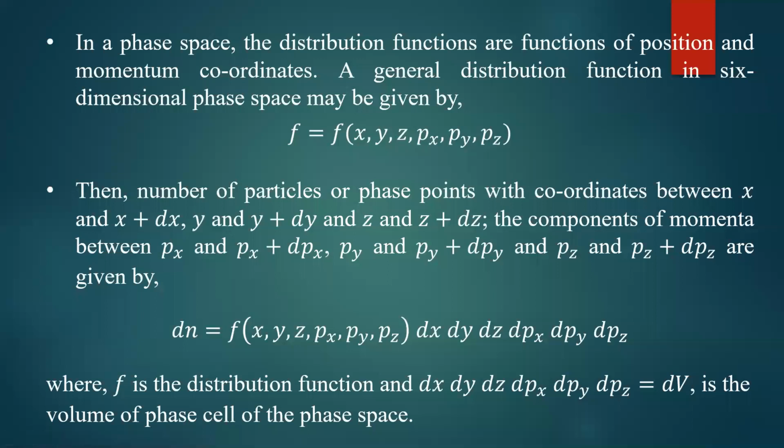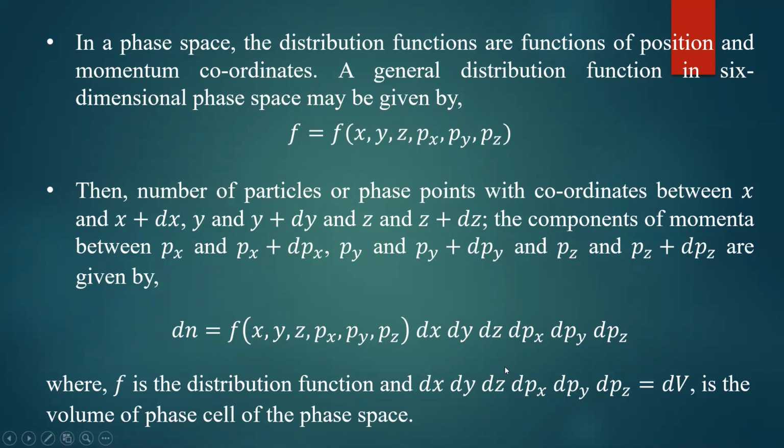You divide the phase space into a large number of elements. Then each element has a volume equal to dx, dy, dz into dpx into dpy into dpz. So this product is nothing but dv, which is the smallest volume of a phase cell in the phase space.